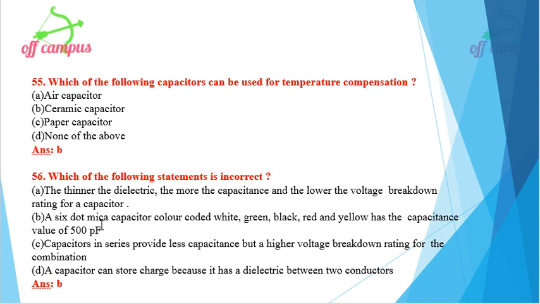Then a 6 dot mica capacitor color coded white, green, black, red and yellow has the capacitance value of 500 picofarad is the wrong one. Then other two options are given. Capacitors in series provide less capacitance but the higher voltage breakdown rating for the combination. Okay. A capacitor can store charge because it has a dielectric between two conductors. This is also correct. The incorrect option is option B.